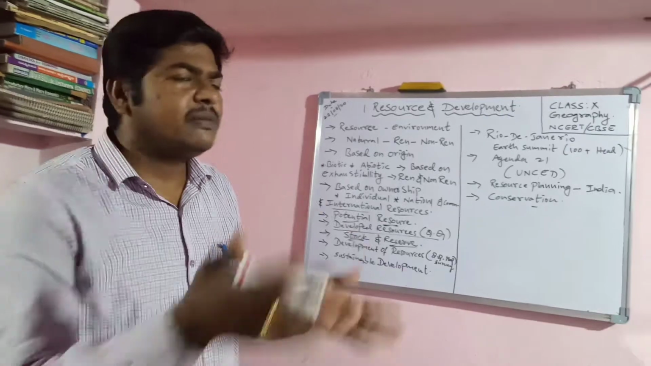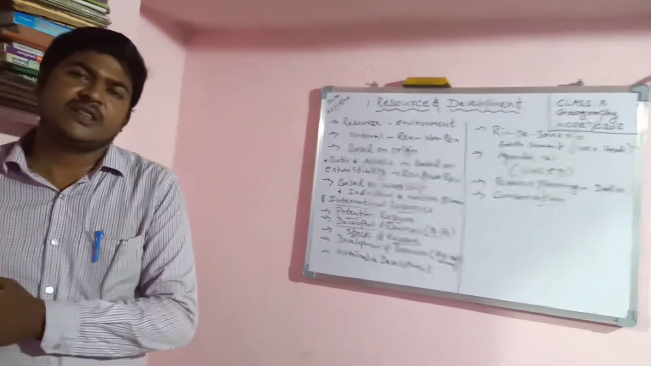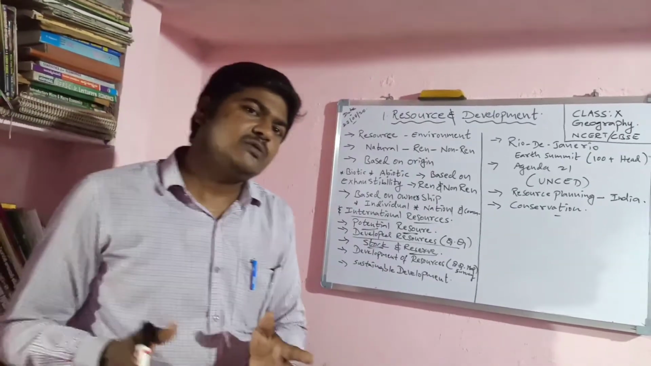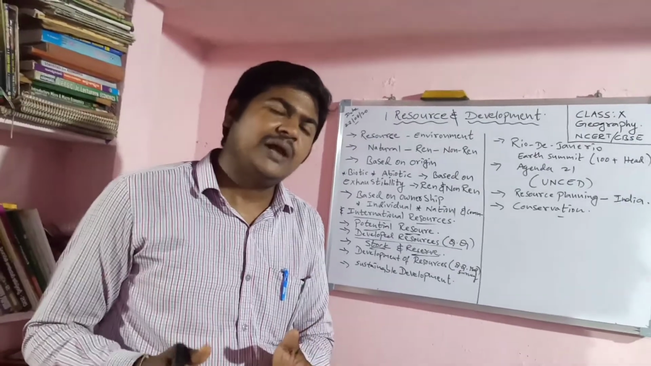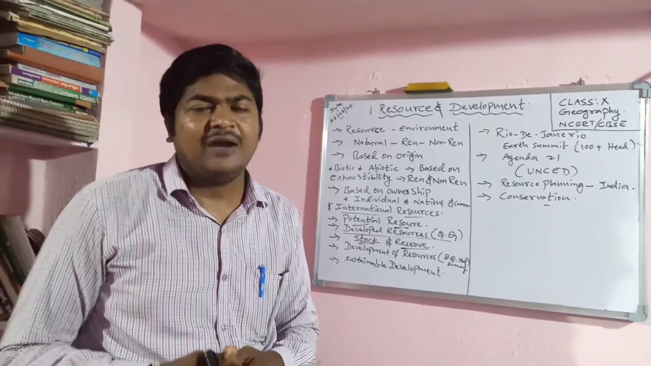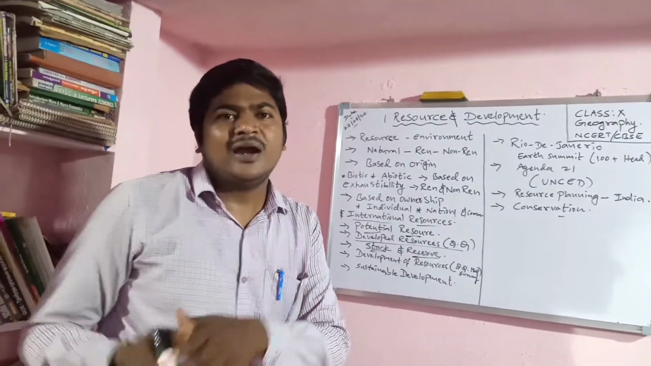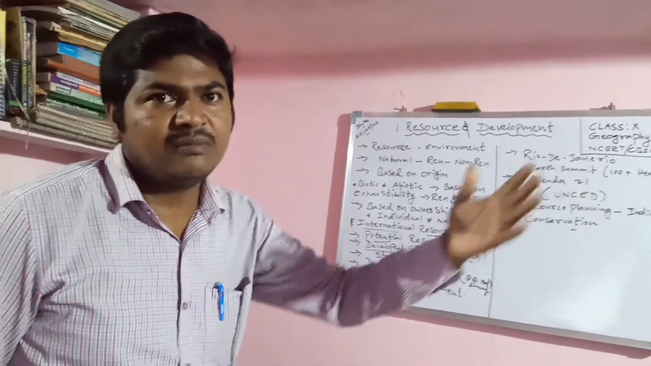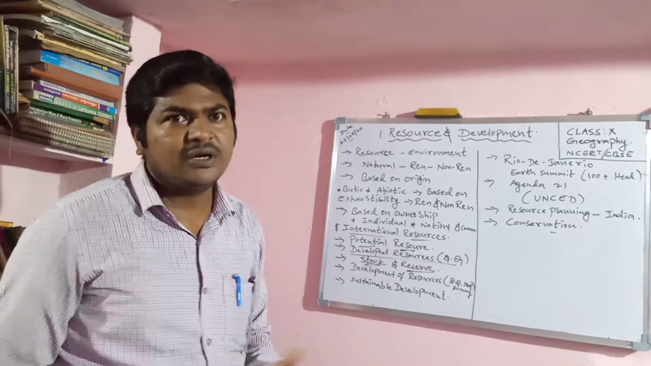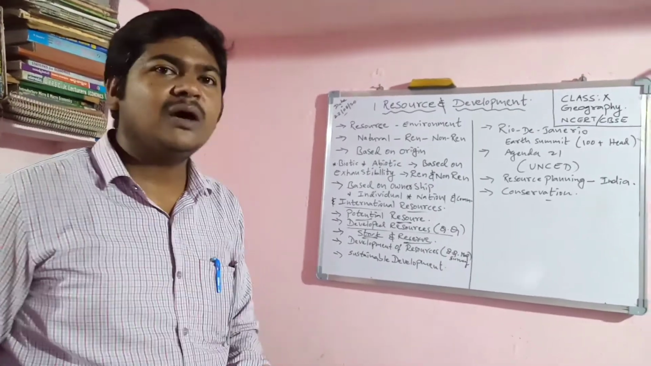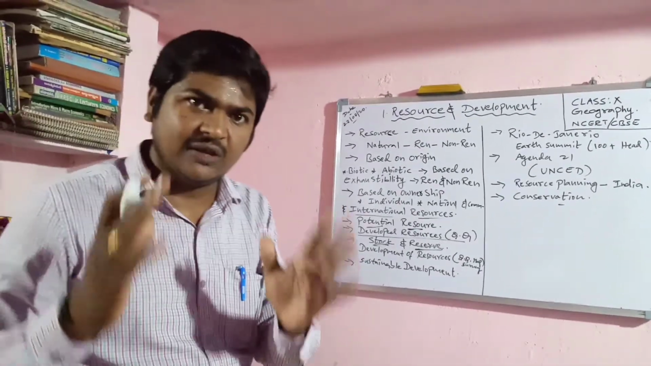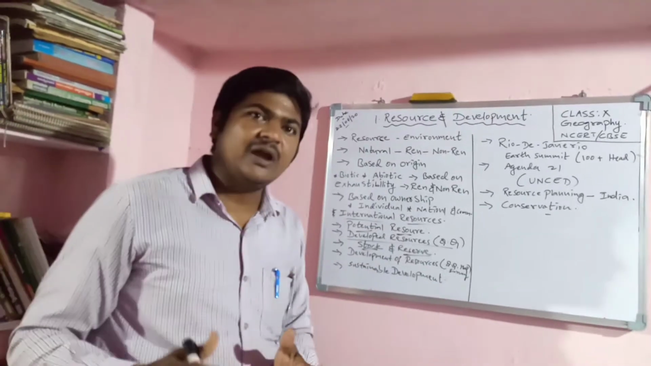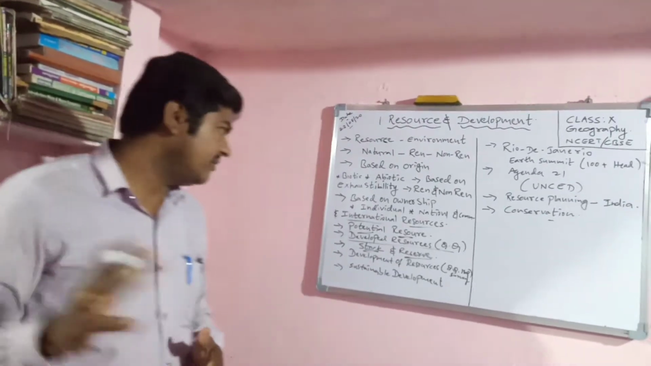For example, in some places petroleum deposits are there. The government is planning to set up drills and collect the petroleum. And if they are not surveying or not finding out the resources and they set up the drill, it is useless only. So the quality, quantity and availability, and for that survey and mapping, is needed. That is very important.